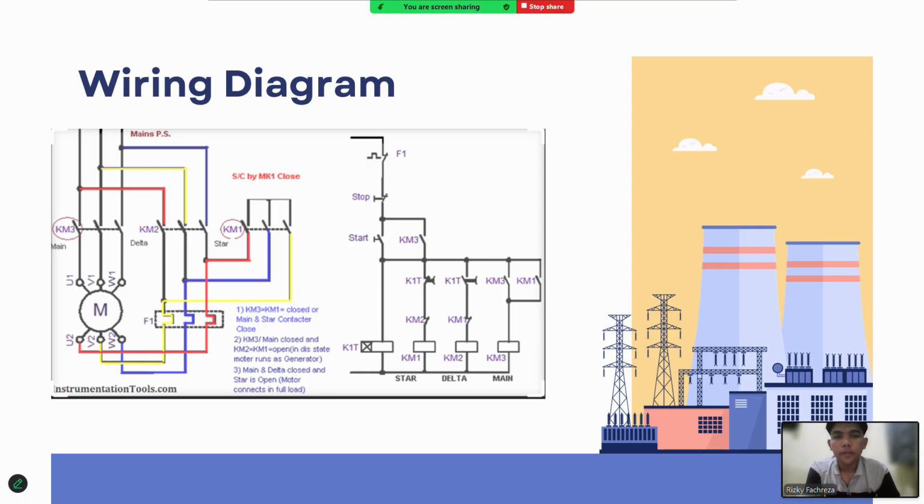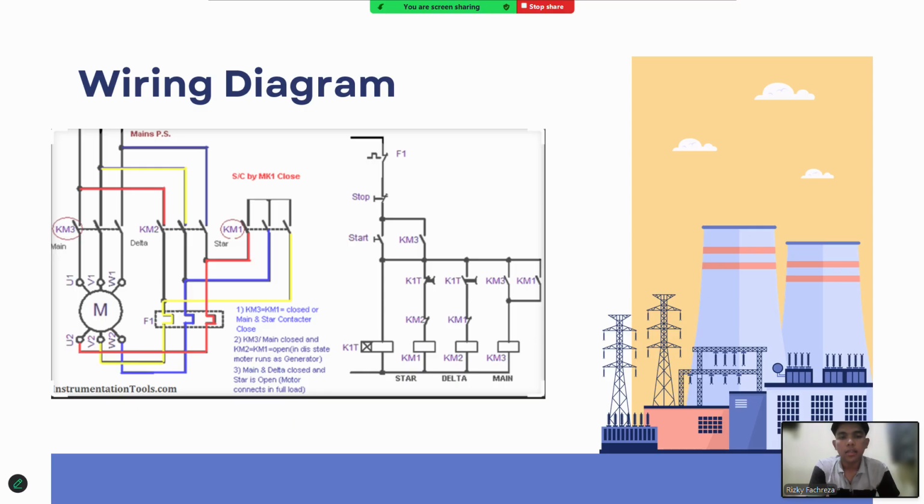And the objectives of designing and implementing the star delta control circuit in this study include, first, to reduce the surge current that occurs during motor startup, which helps protect the motor and the electrical network. And the second objective is to improve energy efficiency, especially during the starting phase, where energy loss is usually very high.